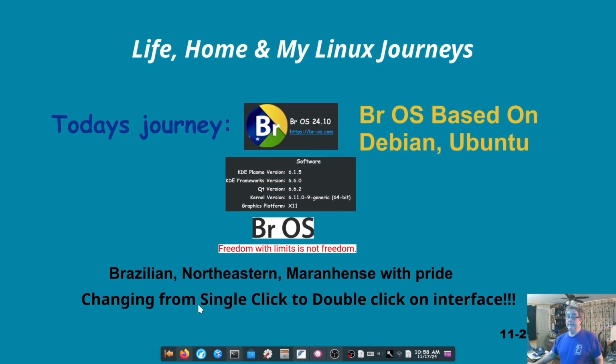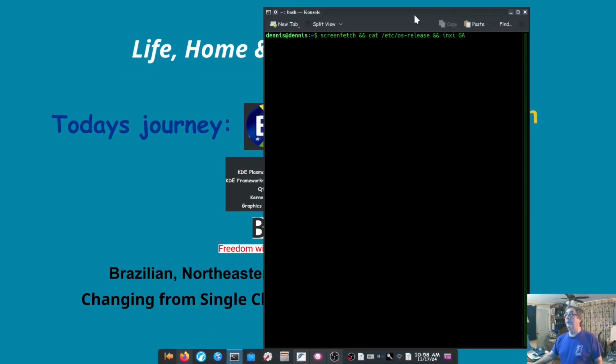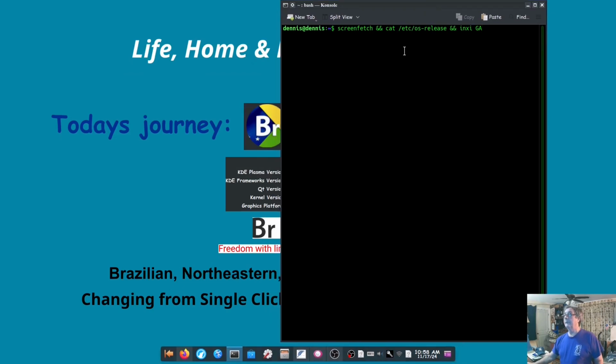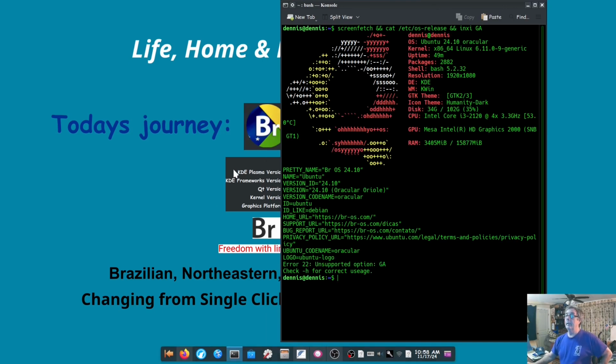Someone just minimize this, and let's bring up a terminal. And we're going to run screenfetch, and then we're going to cat the OS release, and then we're going to run inxi for the graphics and the audio. So here we got Ubuntu 24.10. That's what I thought. Okay, name is Ubuntu. ID is Ubuntu. ID like is Debian.